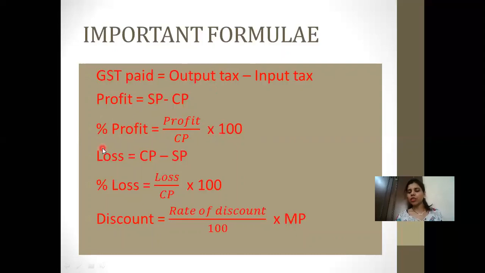Then profit percent is profit upon CP into 100, which you have learnt even in lower classes. Loss is CP minus SP. Percent loss is loss upon CP into 100. And discount, when you're calculating, is the rate of discount upon 100 into marked price. Now please write these formulae down in your notebook.